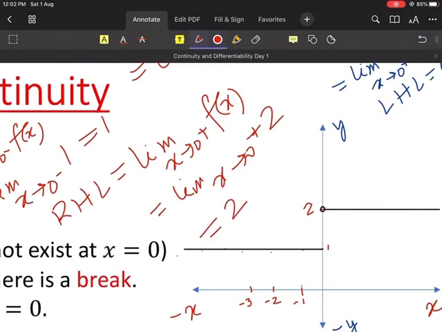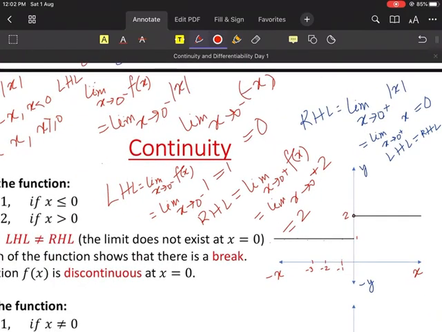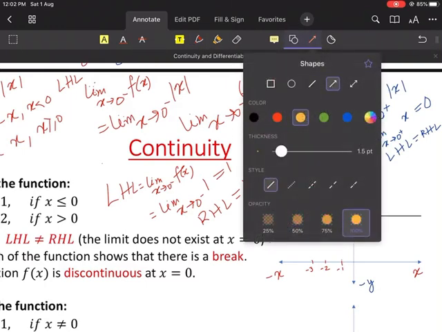So I don't see any x, so the value of this limit will be 2. Yes or no? Are you clear about these ones? Yes or no? Guys, please tell me.